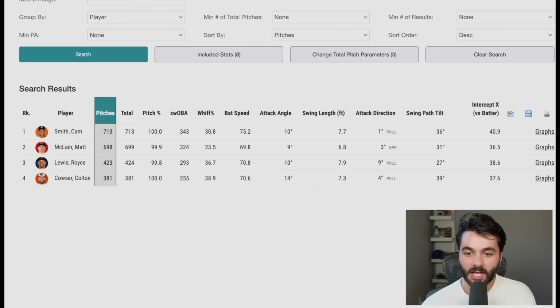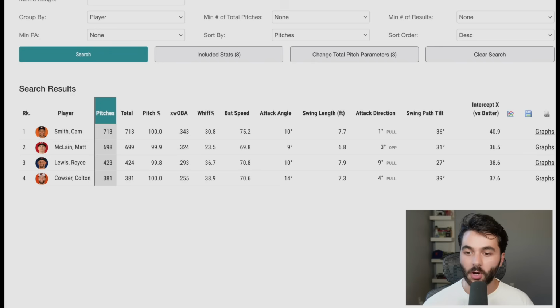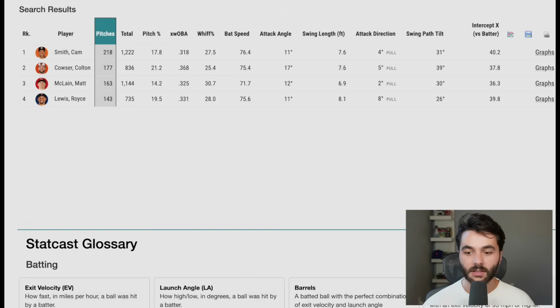Attack angle basically the same. Swing length basically the same. Attack direction, pulling more so. Yes, that's a big key right there for Cam Smith. I love seeing Cam Smith pull the ball more, and I love seeing the intercept point. All right, that's basically the same too. And the tilt, this was the beginning of the season. Okay, the tilt is lower too. So Cam Smith is coming at the ball a little bit more direct. Still has the classic Cam Smith uppercut, but now he's swinging away where he's going to pull the ball more often. And I think that will help him get to more game power. So Cam Smith's another guy. Big checkbox for Cam Smith here.